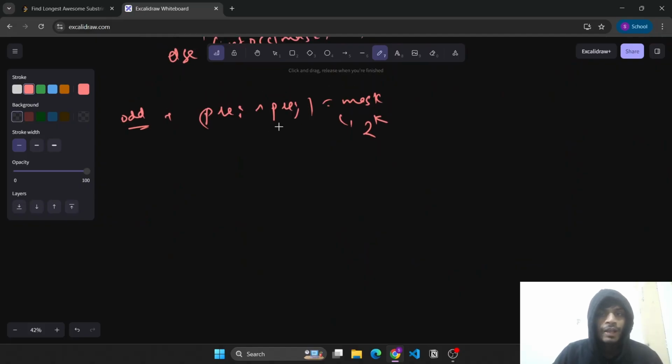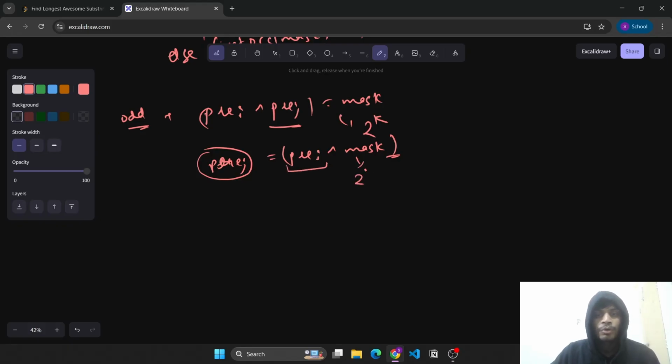Hence we need to find a prefix of j such that if we take XOR with prefix of I on both sides, it becomes prefix of I XOR mask. So we need to find such prefix of j's equal to prefix of I XOR mask of the form 2 to the power k.